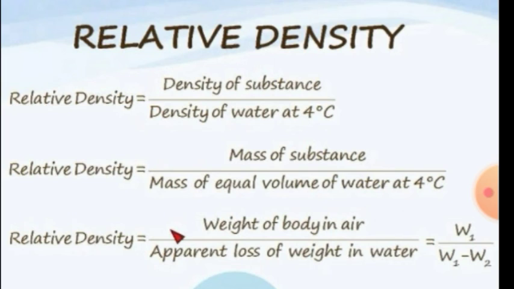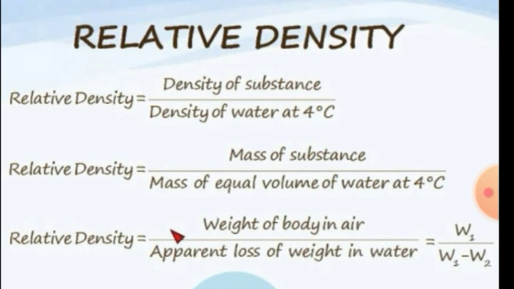If volume of substance equals volume of water, then volumes are equal, so what is left? Mass is left. Mass of substance upon mass of an equal volume of water at 4 degrees Celsius. So relative density can also be defined as the ratio of the mass of a substance to the mass of an equal volume of water at 4 degrees Celsius.